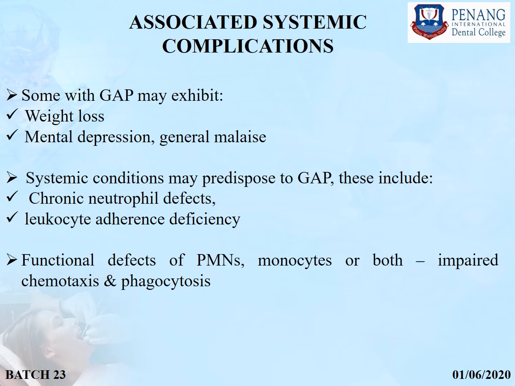Associated systemic complications. Some patients with generalized aggressive periodontitis may exhibit weight loss, mental depression and general malaise also. Systemic conditions which can predispose to generalized aggressive periodontitis are chronic neutrophil defects or leukocyte adherence deficiency. Functional defects of PMNs and monocytes or both are also seen, which will cause impaired chemotaxis and phagocytosis.